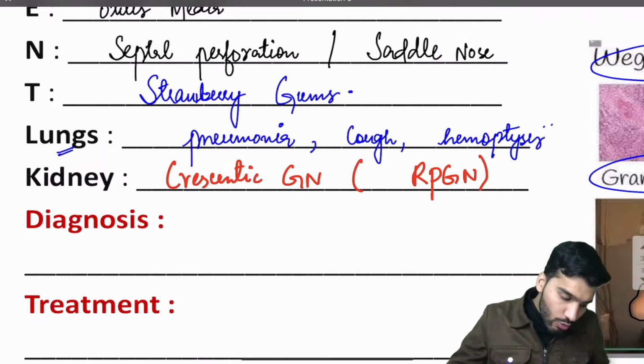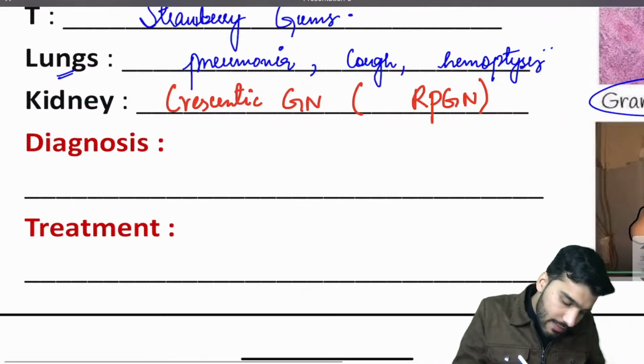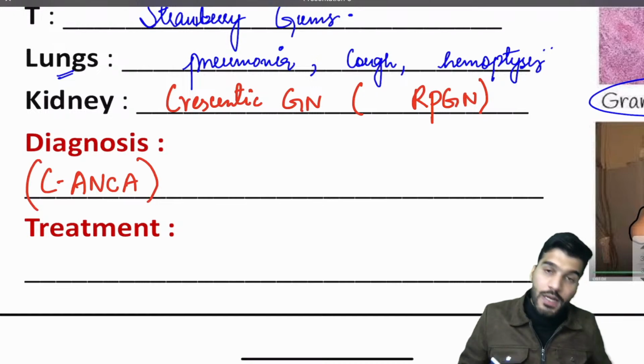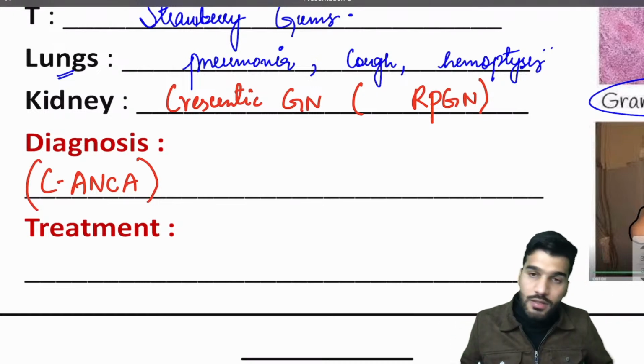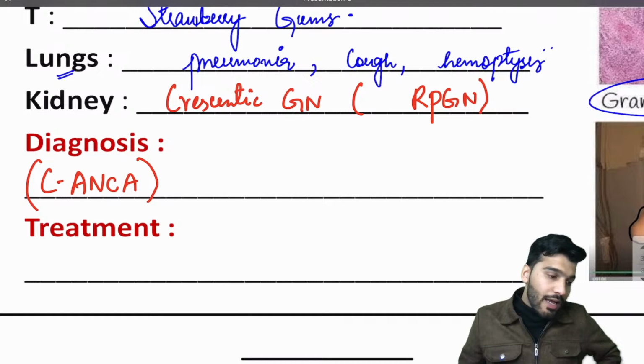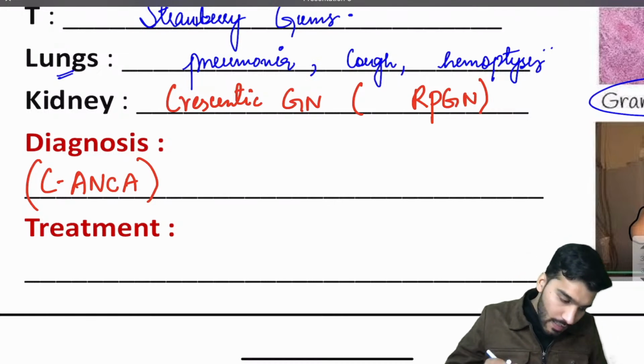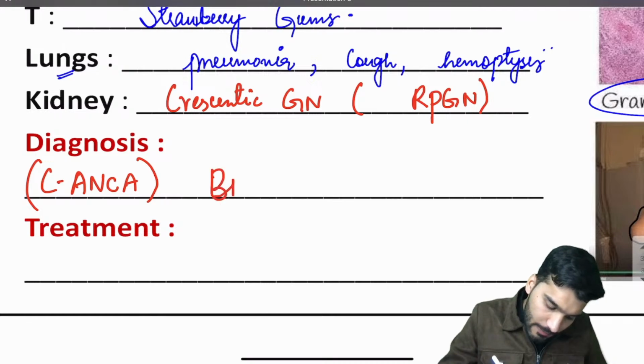Is that clear? So how to diagnose this? Very important question: c-ANCA. How do you remember? World Cup. WC is World Cup. W for Wegener's granulomatosis and C for c-ANCA. Okay? We also go for biopsy.